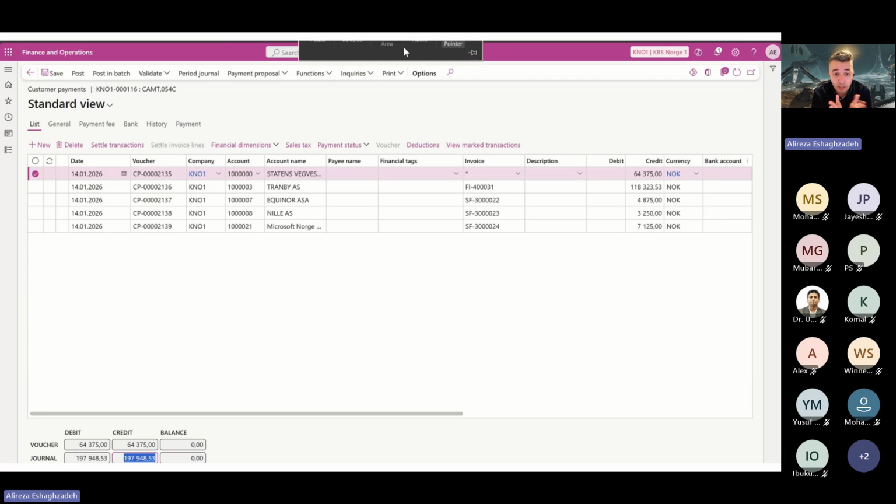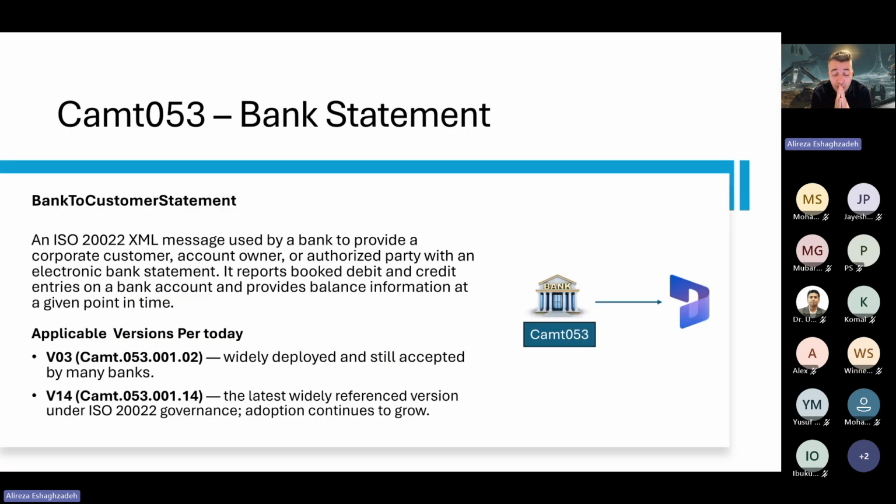So as you see, I have checked the open vendor and customer invoices, so everything was fine. So I can now post the payment journal. As a last step, we have the CAMT.053, which is a bank statement. This is the file that we can use for alignment, to confirm that the settlement file for the vendor has been imported correctly, and the same for the customer.